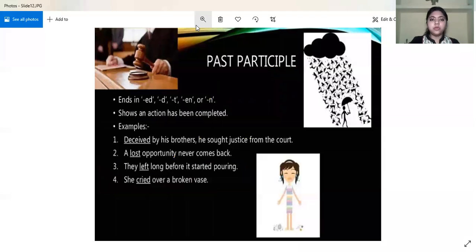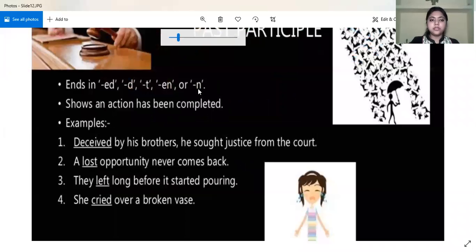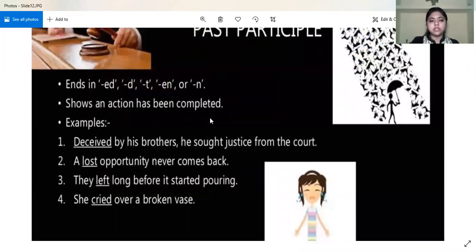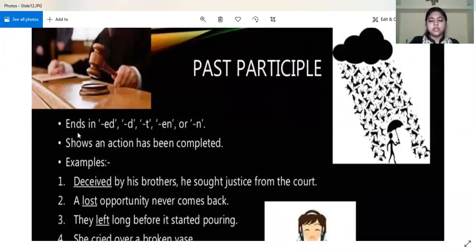Now we come over to the past participle. It is very easy. The past participles end in "ed," "d," or "t," whatever is required. It shows an action that has been completed. What is the difference between present and past participle?